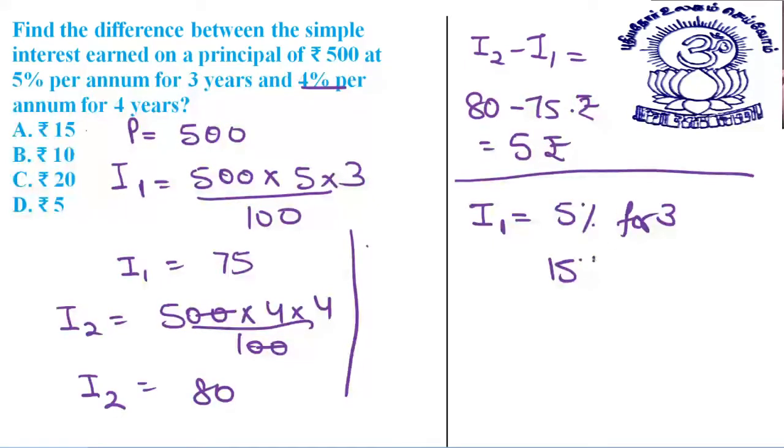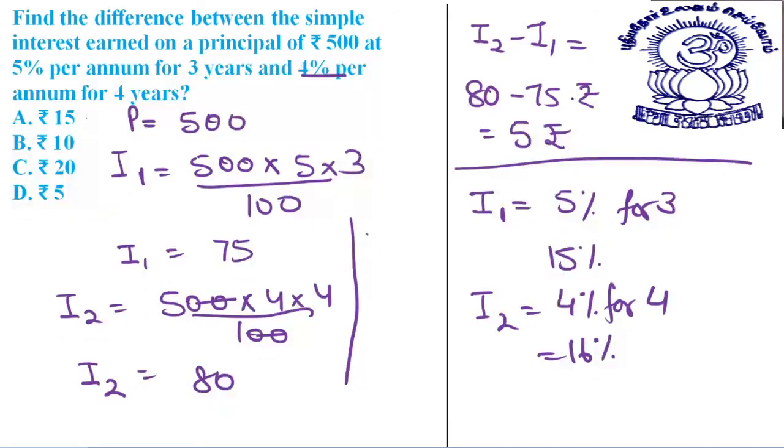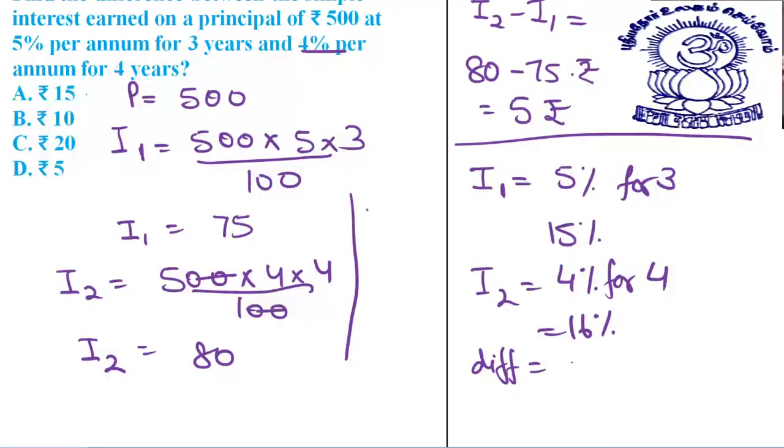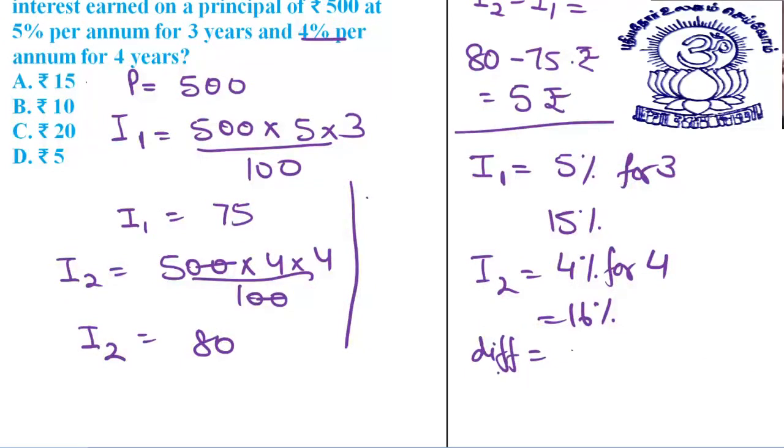That is 15%. Interest in the second case is 4% for 4 years. That is 16%. So what is the difference? The difference is equal to 1% of 500, which is equal to 5 rupees.